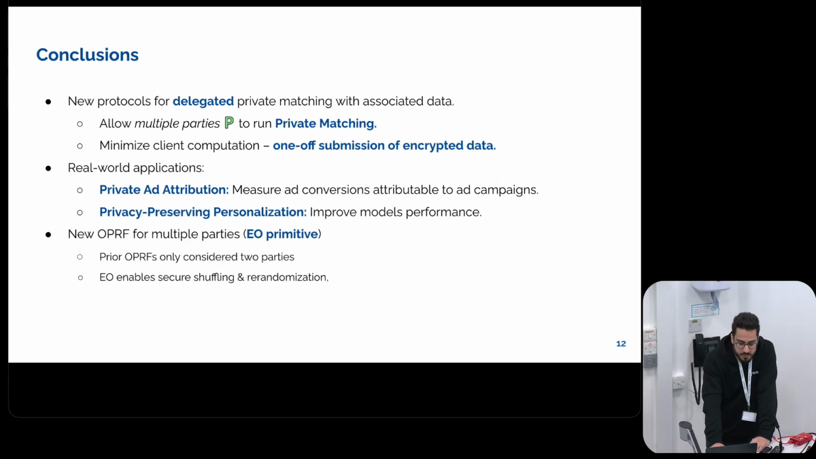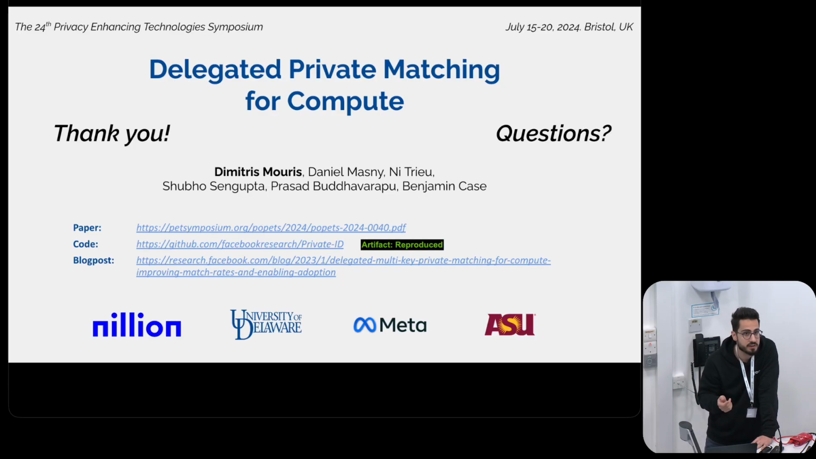To wrap up, we have two new delegated protocols that allow multiple parties to offload their data and perform the matching, and then the delegate server and also Party C can run different MPC applications based on the secret shared associated values. These applications could include ad attribution, personalization, and any other computation that you can do over secret shared data. And we solve the problem of the intersection sizes with a new OPRF primitive that does shuffling and randomization.